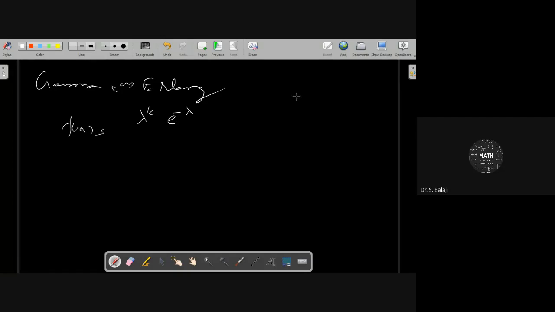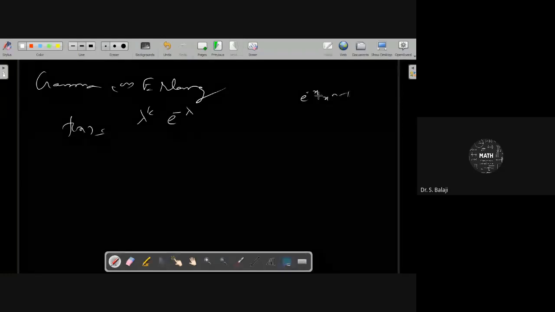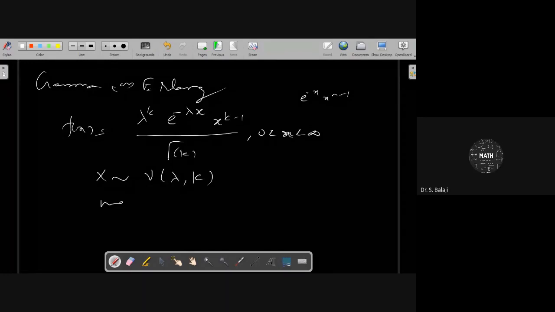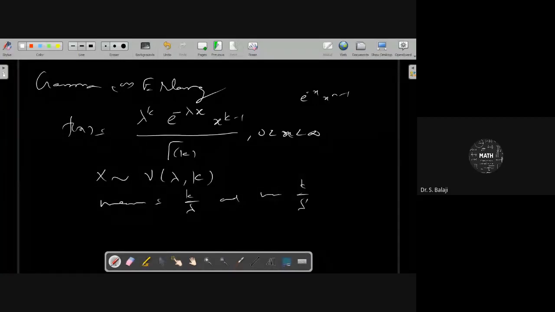That PDF is whatever PDF you can get here. Gamma distribution means e power minus lambda x, x power k minus 1, whole divided by gamma k, for 0 less than x less than infinity. In that case, you can say that x follows gamma of lambda comma k, two parameters here. Here mean will be k by lambda, and variance is equal to k by lambda square.